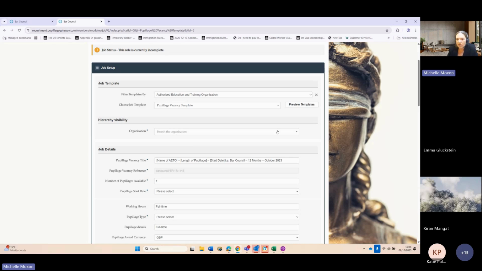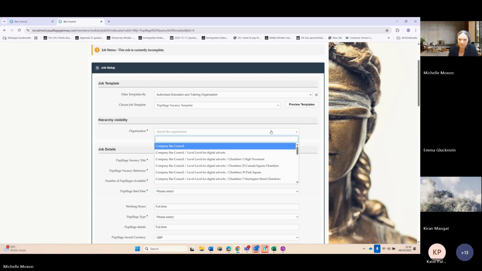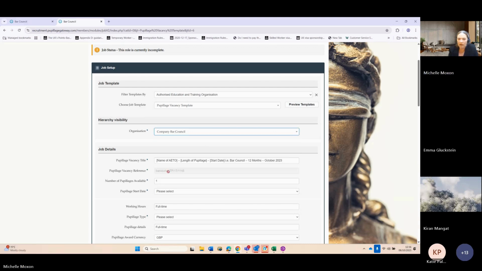So under organisation, you search the organisation for yourself. Under pupillage title, you put the name of your chambers, the length of pupillage, and the start date.